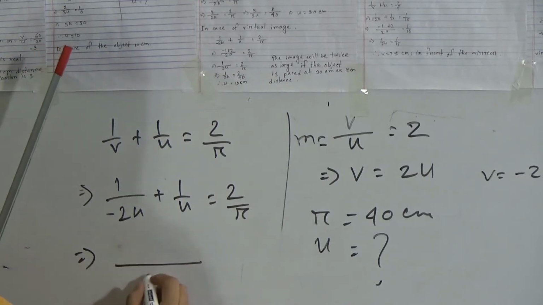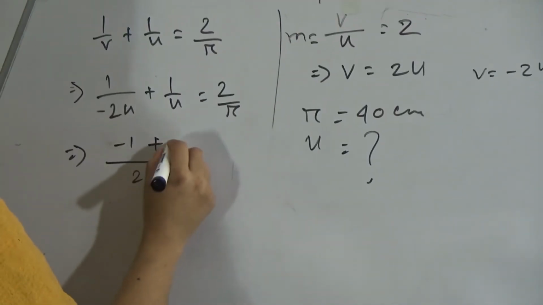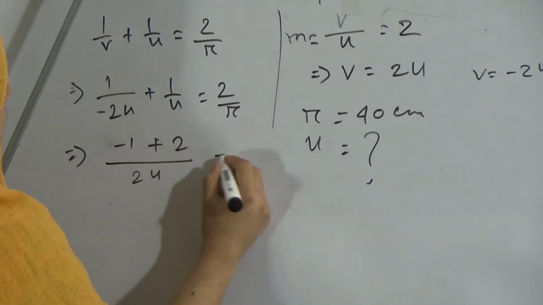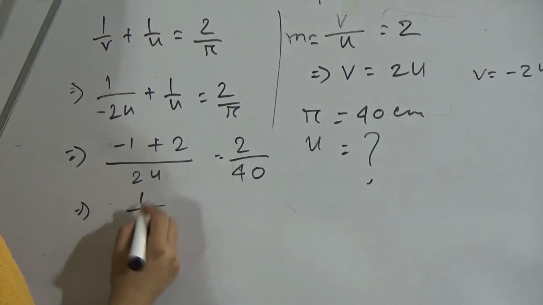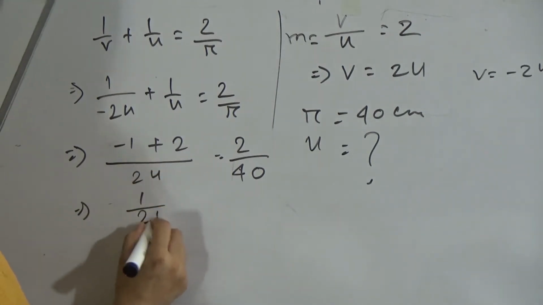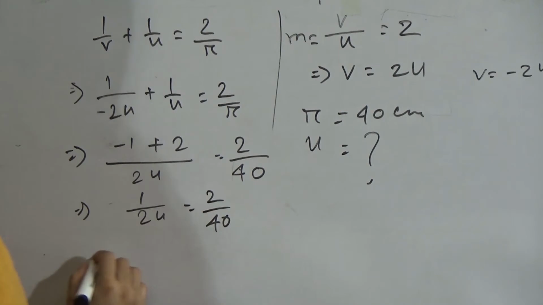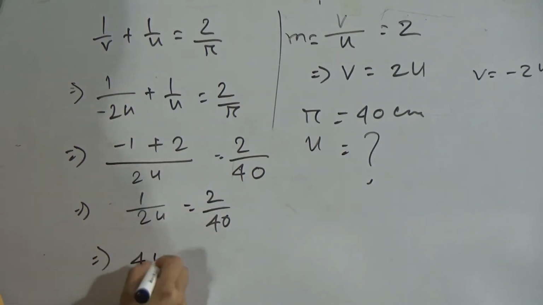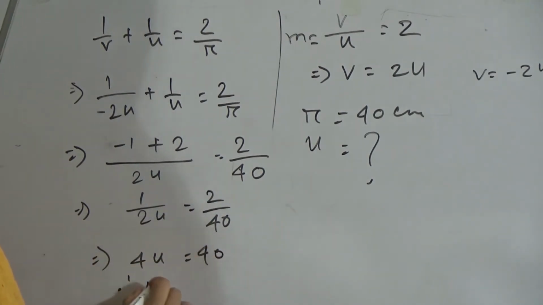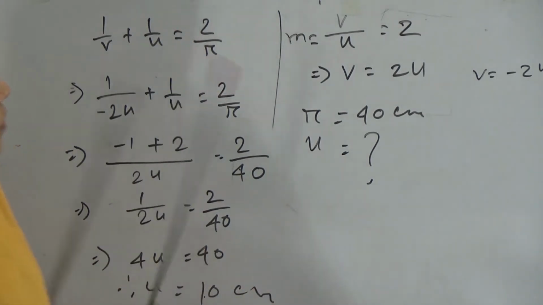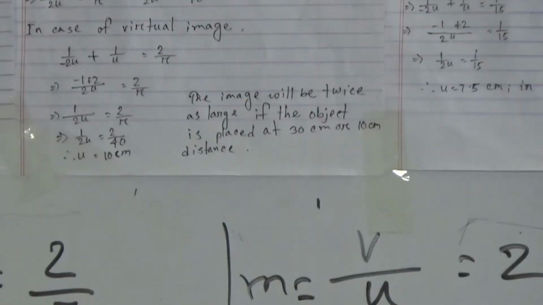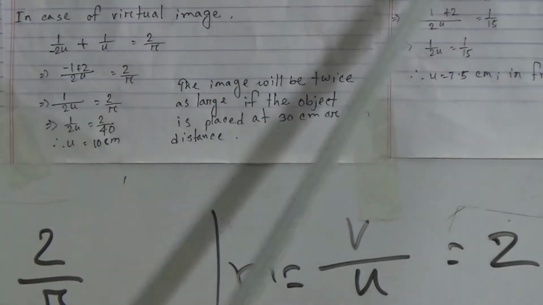Now we will take LCM. 2u, minus 1 plus 2 equals 2 divided by r, means 40. Okay, so 1 divided by 2u equals 2 divided by 40. 4u equals 40. So u equals 10 centimeter. So my dear students, the image will be twice as large if the object is placed at 30 centimeter or 10 centimeter distance. Okay, now we will solve problem number 4.